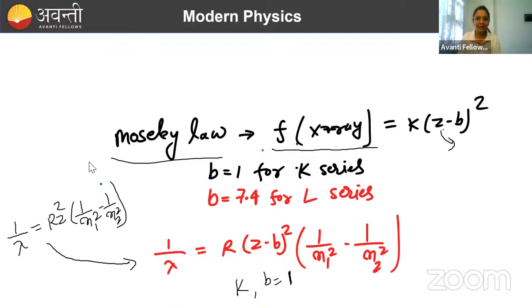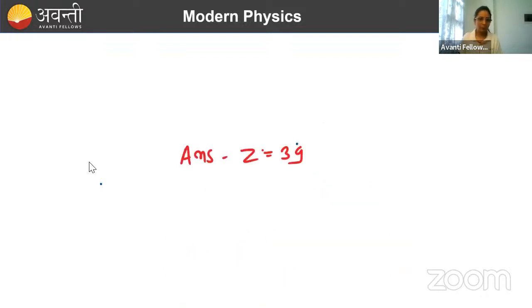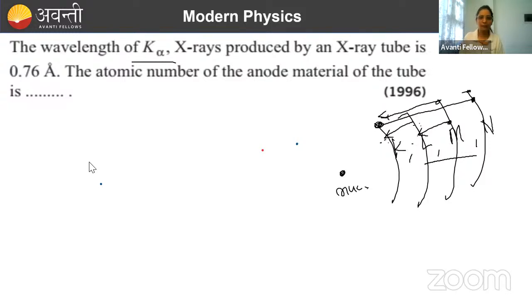So the direct formula for frequency, what can you write? K(Z minus b) whole square. Okay, so this is your Moseley's law. This you need to remember. Now you solve the question and tell me, you will bring the answer, calculate. You know the formula now.